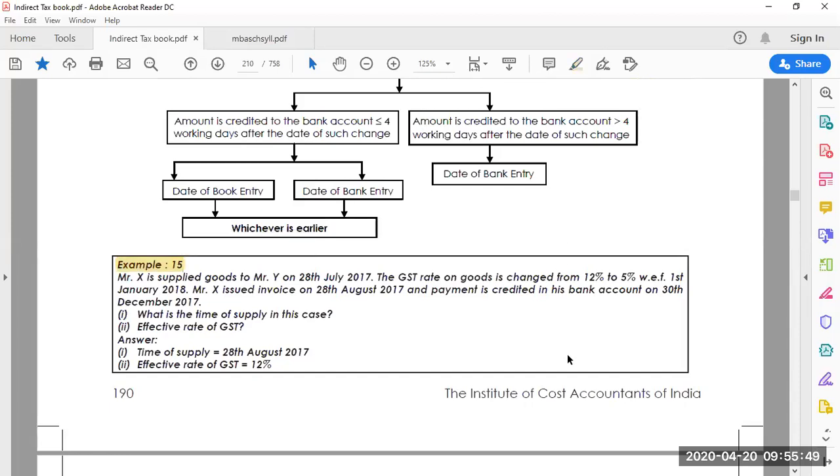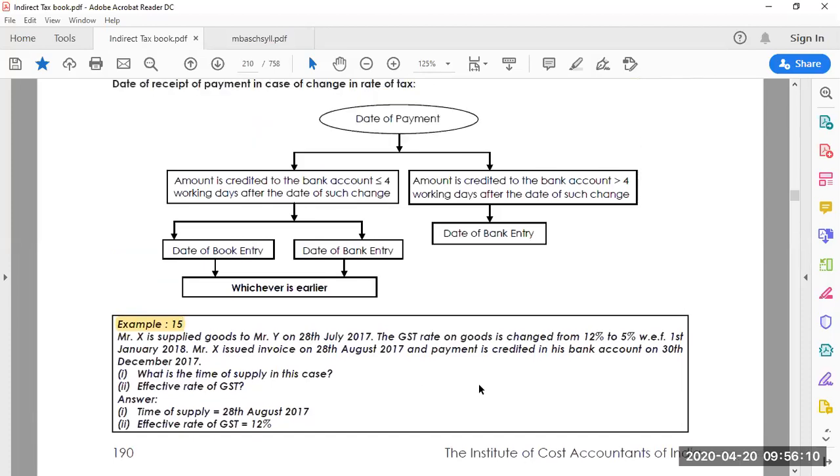Mr. X supplied goods to Mr. Y on 20th July 2017. The GST rate on goods is changed from 12% to 5% with effect from 1st January 2018. Mr. X issued the invoice on 28th August 2017 and the payment is credited to his bank account on 30th December 2017. So what are the dates here?